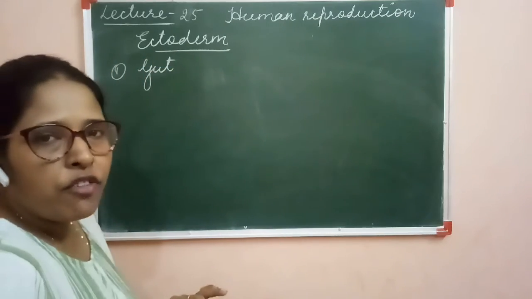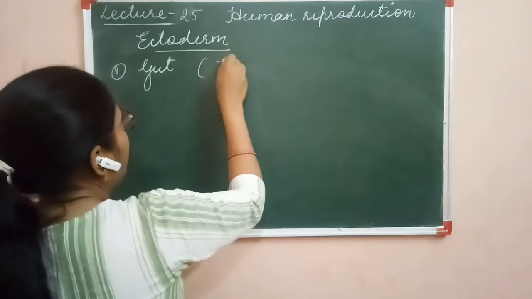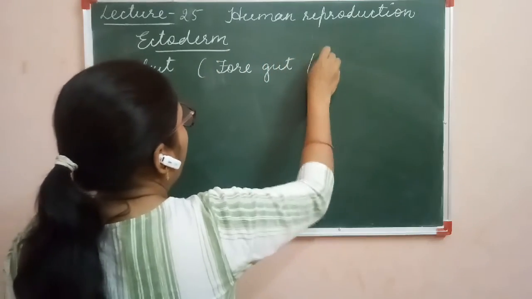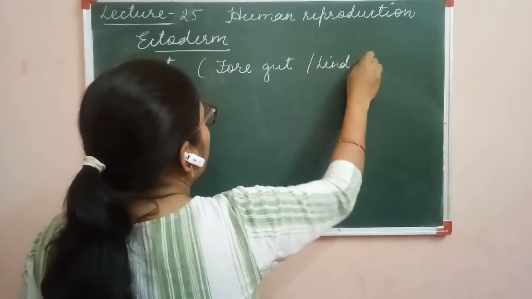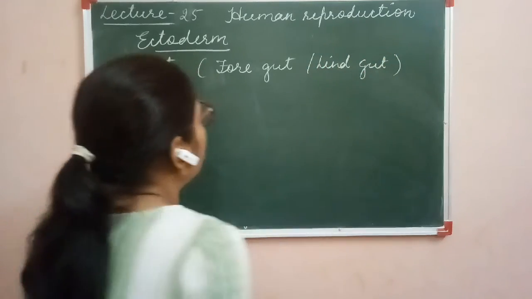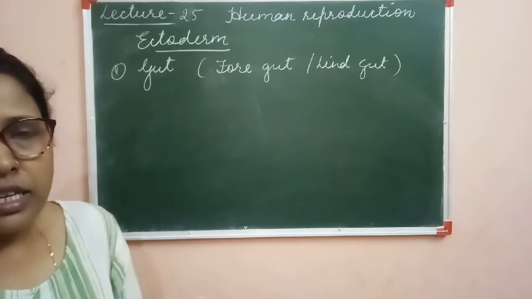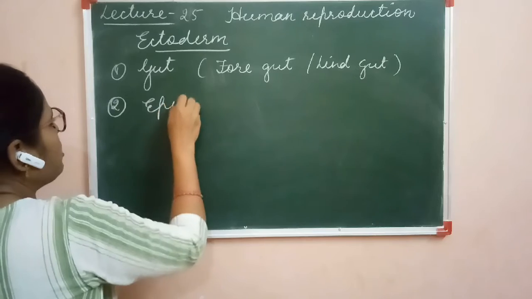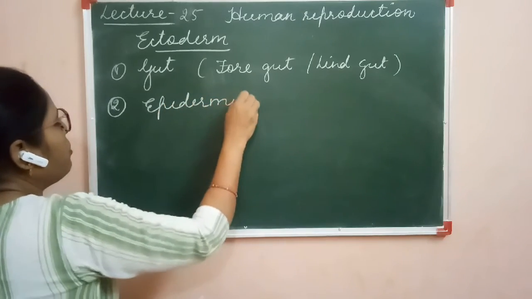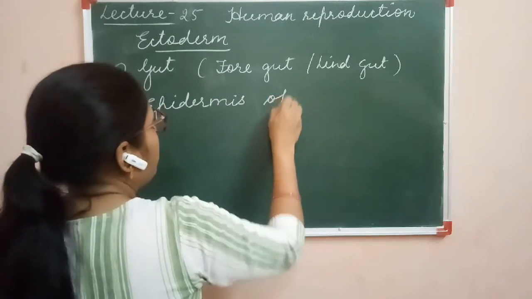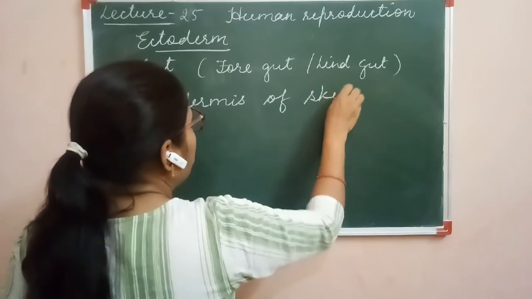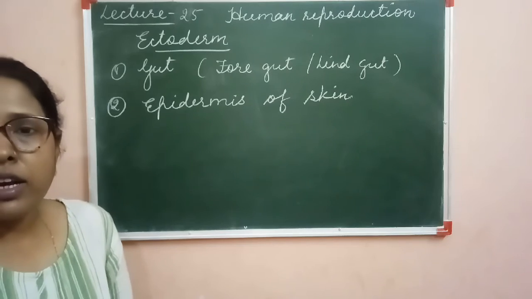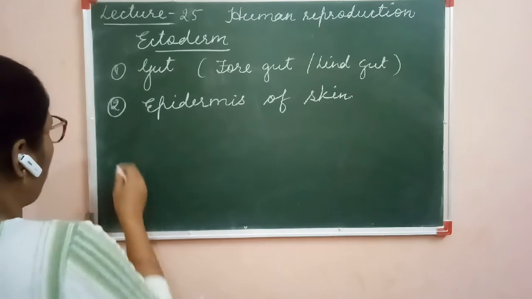Midgut originates from the endoderm, while the foregut and hindgut originate from the ectoderm. Second one is the epidermis of the skin. Dermis of skin originates from mesoderm, and epidermis of skin originates from ectoderm. The third one is brain and spinal cord.